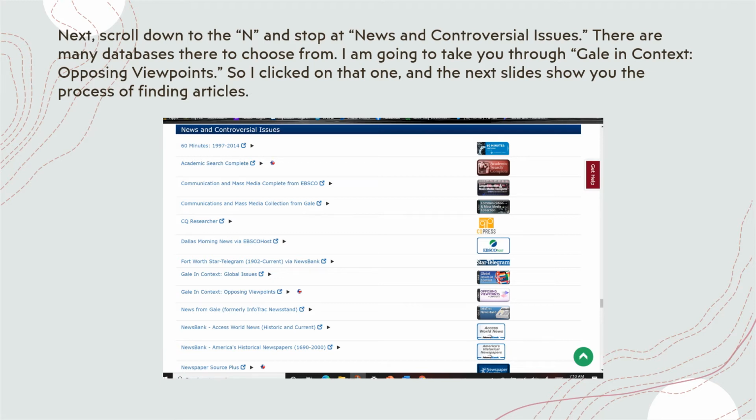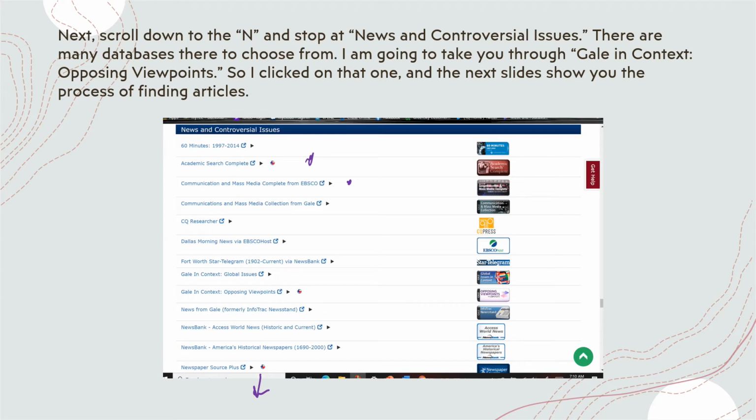Because you're arguing a position concerning a social, cultural, or political issue that's controversial nowadays, this is the best set of databases to go to. And as you can see, there are many to choose from. When I took the screenshot here, it stopped at N. So we started at 60 Minutes and then went alphabetically to Academic Search Complete, Communication, etc. But there are even more databases underneath here.